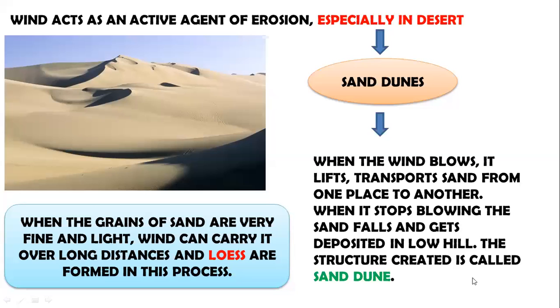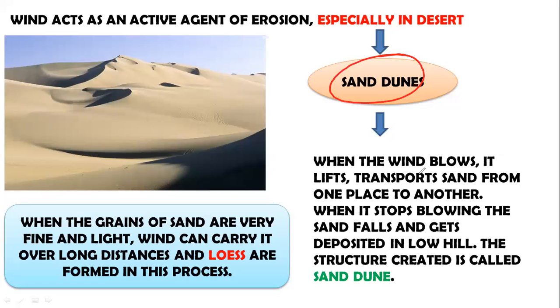Now wind actively erodes landforms, especially in desert. Wind is an active agent of erosion in deserts. Now, why is that so? It is because there are no barriers in deserts. There are no tall buildings or trees or anything. So the speed of wind is not blocked by anything because there is no barrier. So due to this, what happens? It leads to the formation of sand dunes.